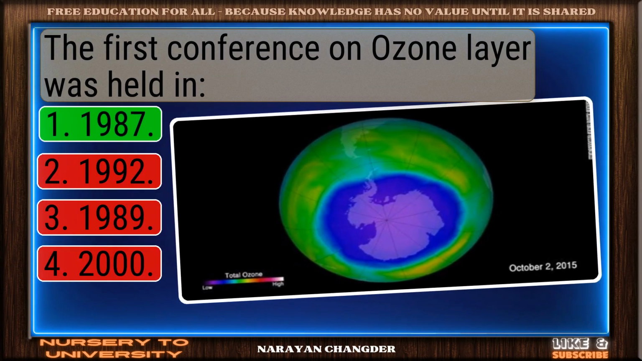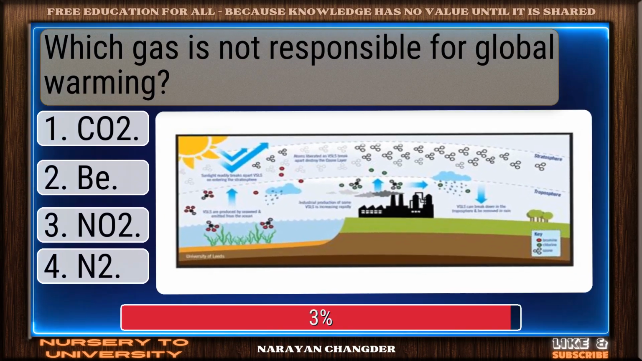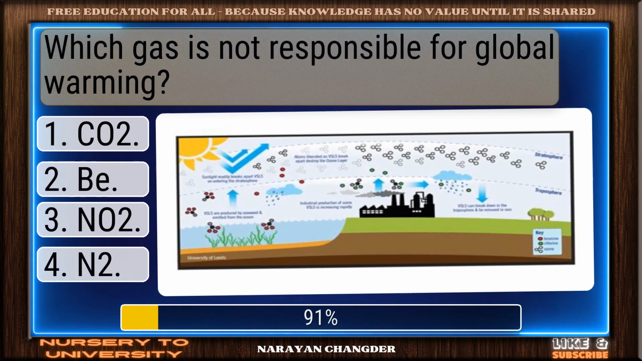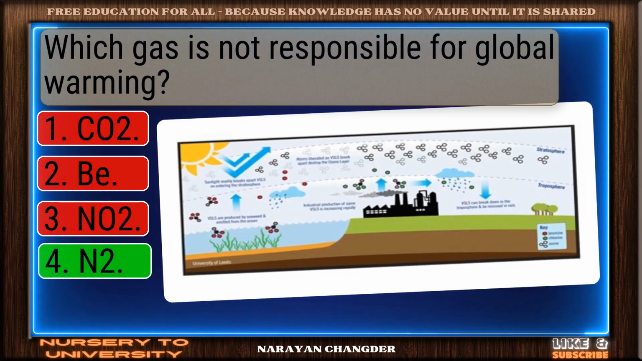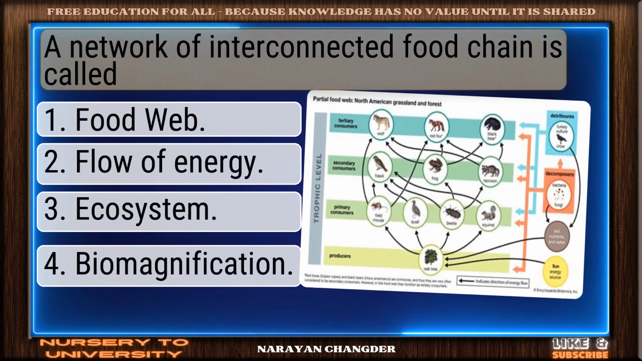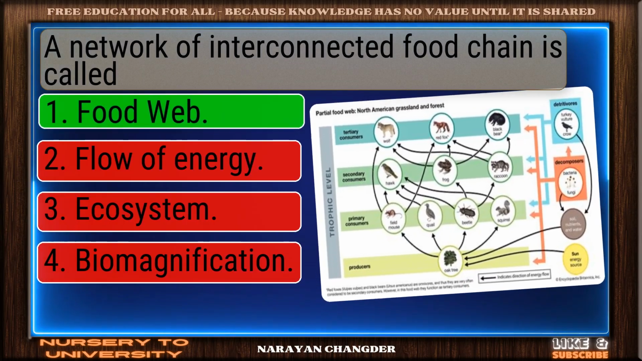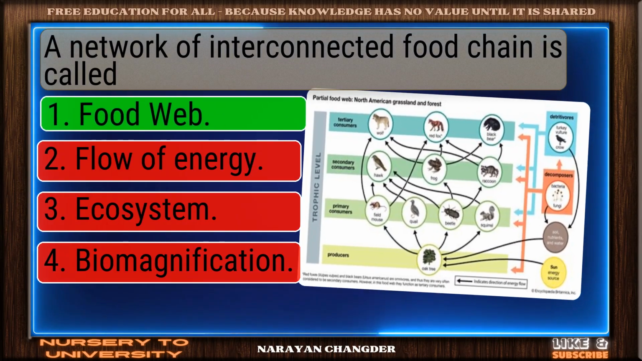Exactly. 1987 makes sense. Which gas is not responsible for global warming? Excellent choice. N2 is right. A network of interconnected food chains is called. Well done. Food web is right.